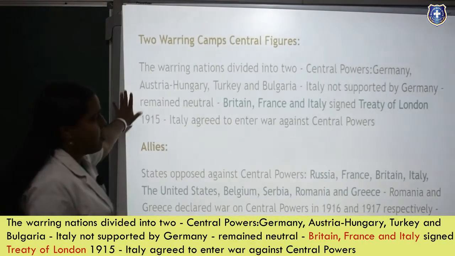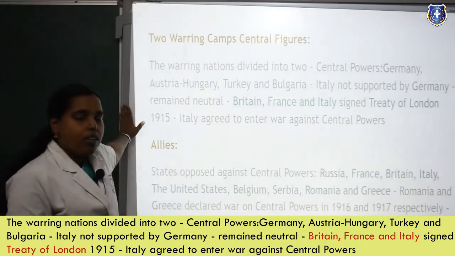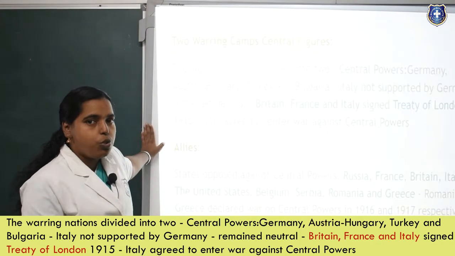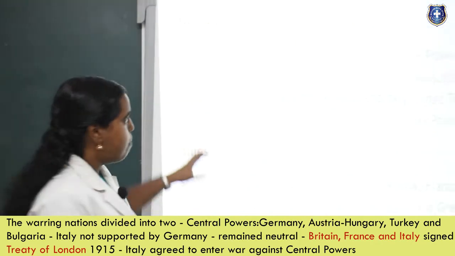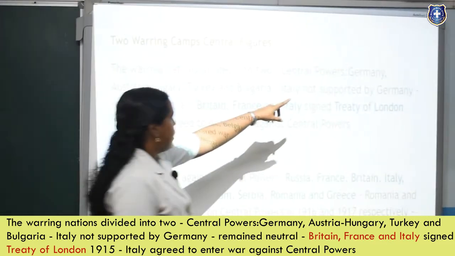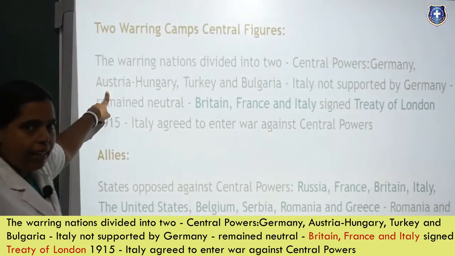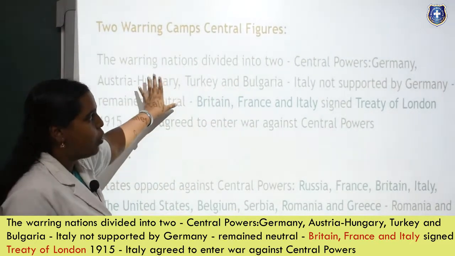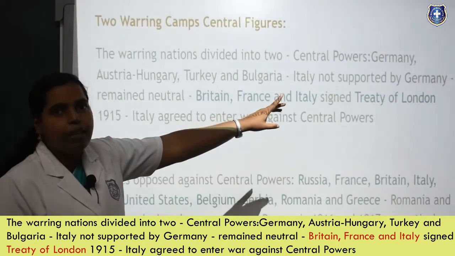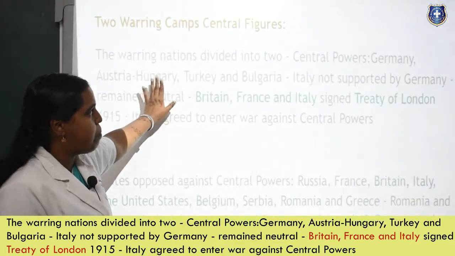Two warring camps. Here the countries are divided into two. The first one is Central Powers and the second one is Allies. In the Central Powers are included Germany, Austria-Hungary, Turkey and Bulgaria. These are the countries in cooperation with Germany and they are termed the Central Powers.